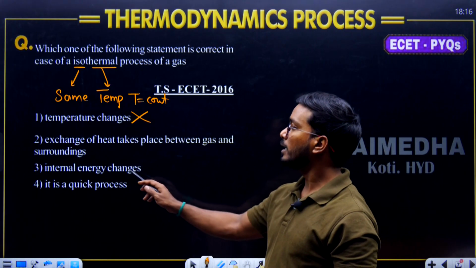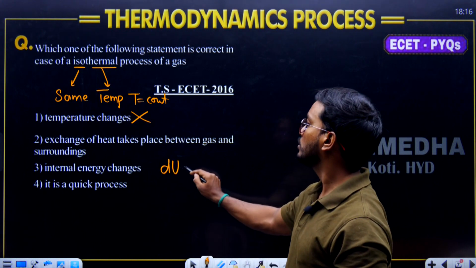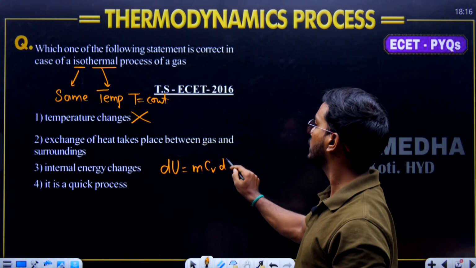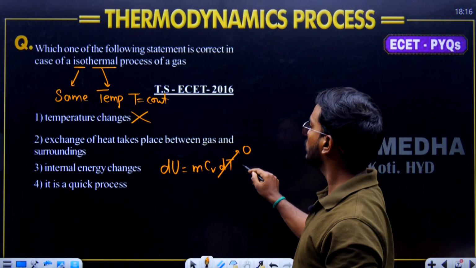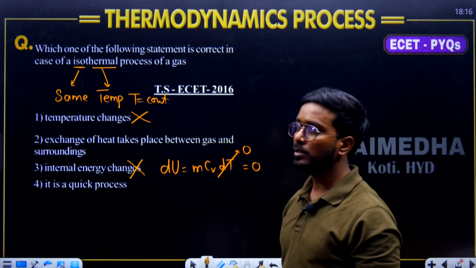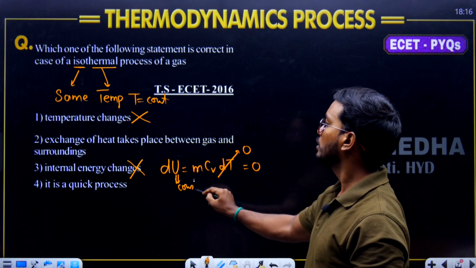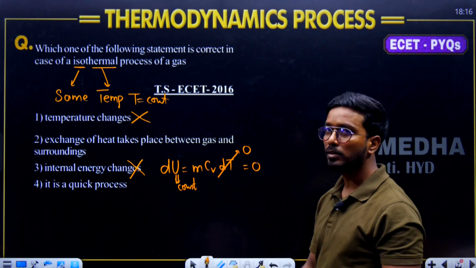He is saying internal energy is going to be changing. We know the internal energy formula, du is equals to m into Cv into dT. Now dT is equals to 0, so du is also equals to 0. So internal energy does not change. Internal energy is a constant. Differentiation of constant is 0.